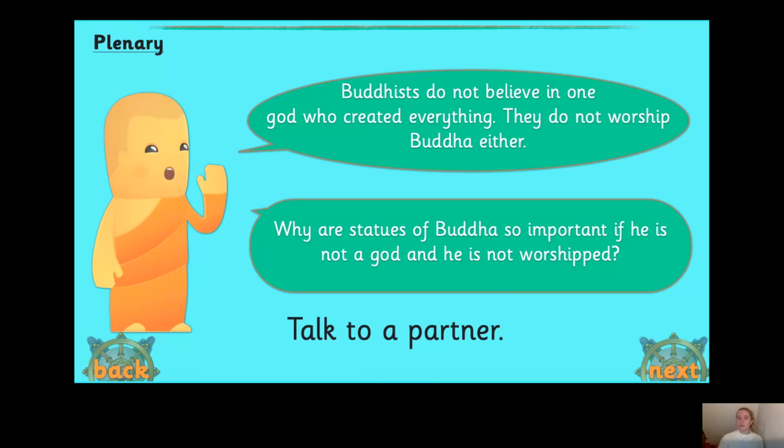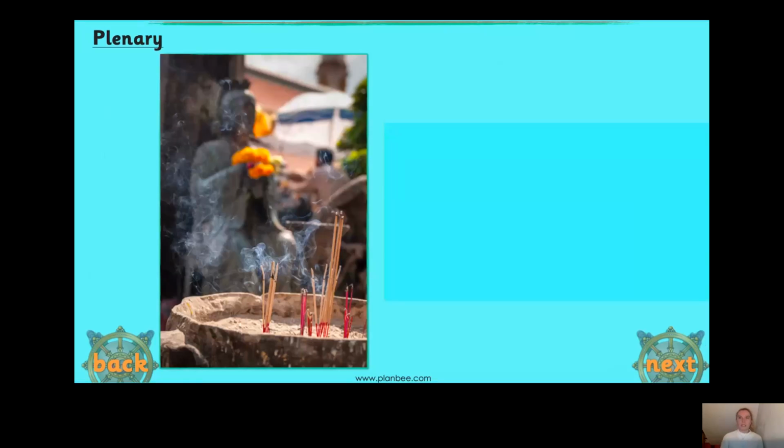Okay, year 2. So Buddhists don't pray to Buddha, okay? They don't ask him for help, but they do visit the statues, which are in temples. And when they visit the statues, they meditate. So they sit and they think and focus on an object, a thought, or an activity to help clear their minds and keep them calm. Okay, so they meditate when they go to the Buddha statues. And they also show thanks for Buddha for teaching them the Buddhist way of life, so for teaching them the noble truths.